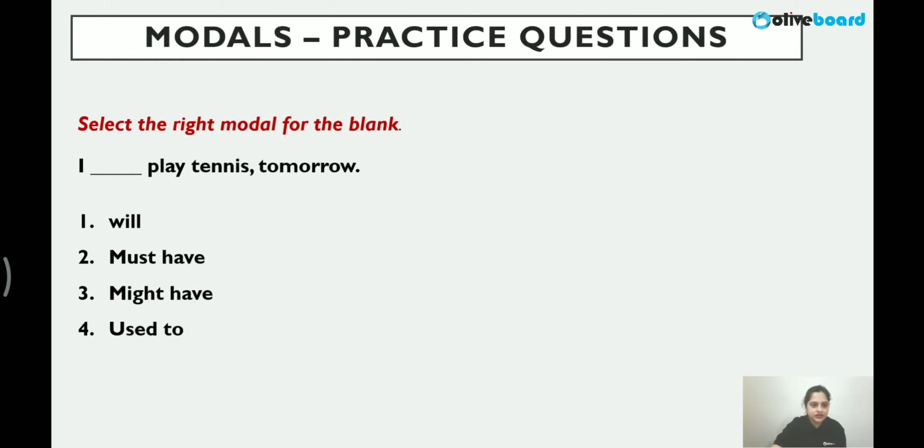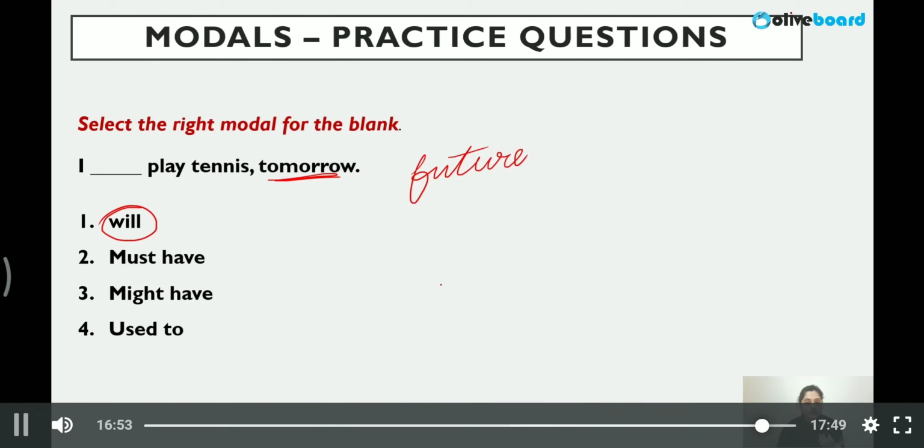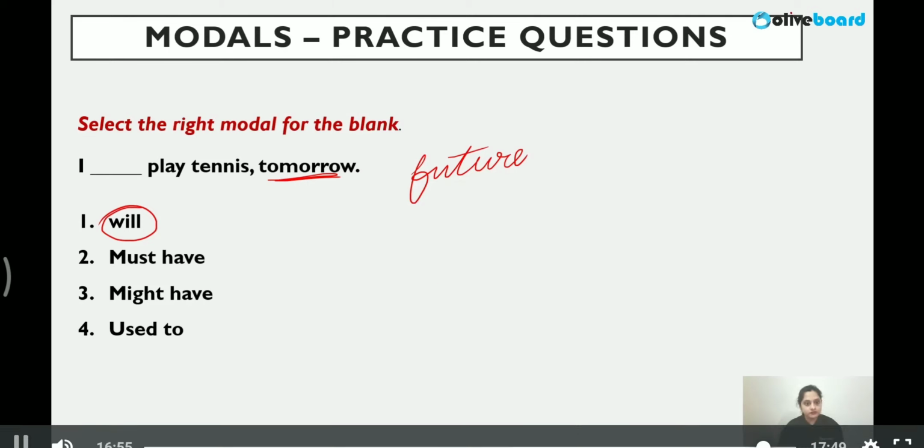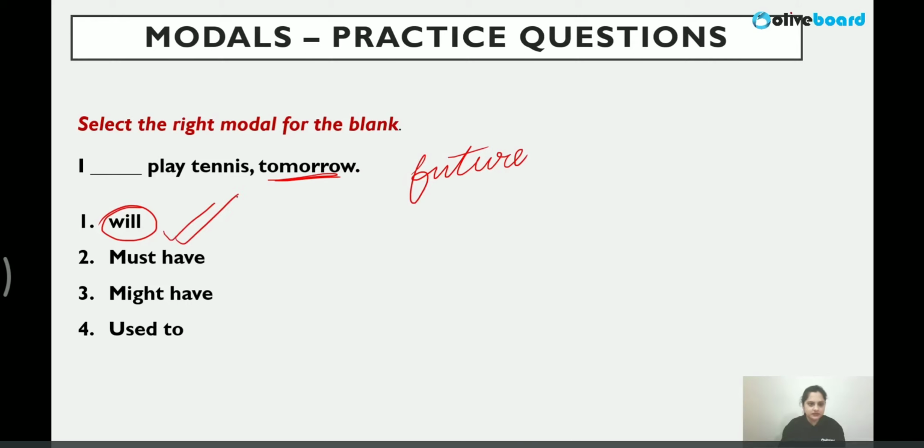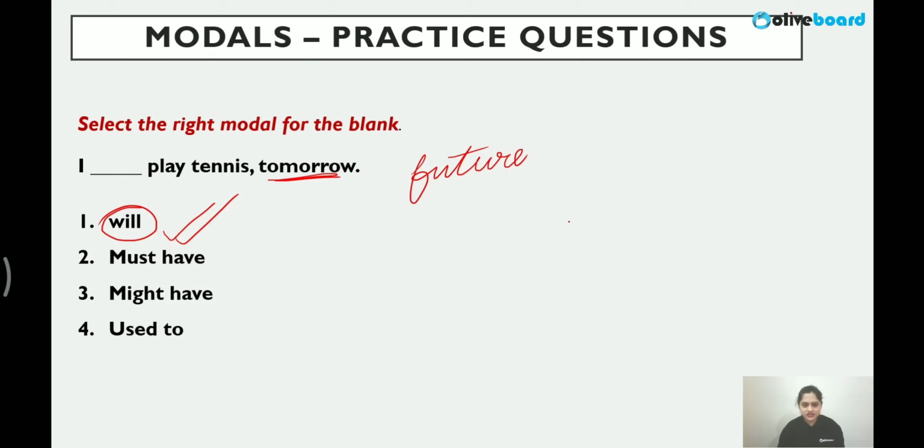Let's go to the next one. I play tennis, comma, tomorrow. Obviously, about future, only one thing will come, will. I will play. It is about tomorrow. It's about future tense. We are talking about an action in future. So it has to be, it is a promise for a future. It has to be future tense. So your correct answer choice will be the first option. Correct?